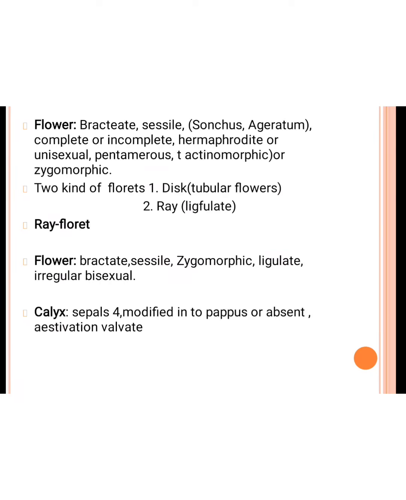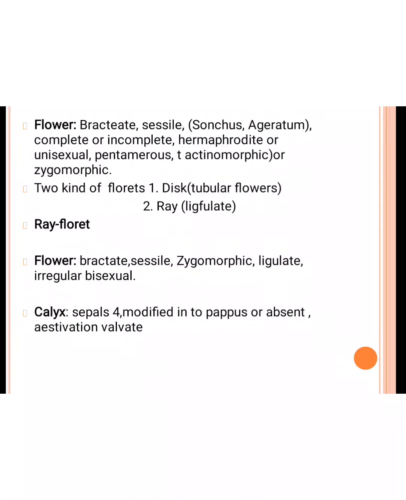Next, the flower. Mostly in this flower the bracts are present, so it is bracteate. The flower's pedicel is absent, so it is sessile. In some plants the flower is complete and some are incomplete. The plant is hermaphrodite or unisexual, actinomorphic or zygomorphic and pentamerous.